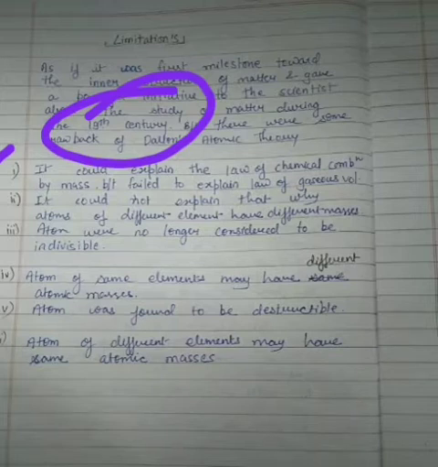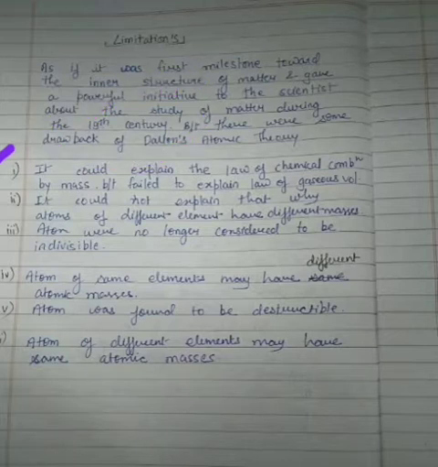After that the research was done, and scientists carried out experiments in the 20th century. So basically he gave these theories in the 19th century, that is why it is assumed to be a milestone, even if there are limitations. So we will study those limitations.